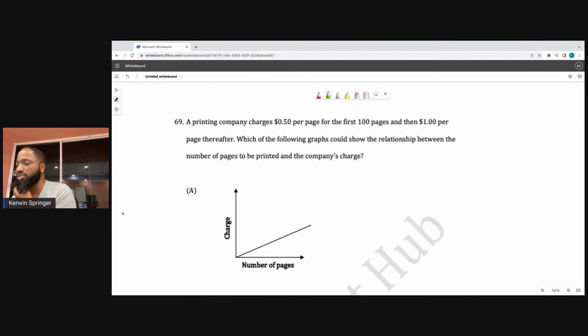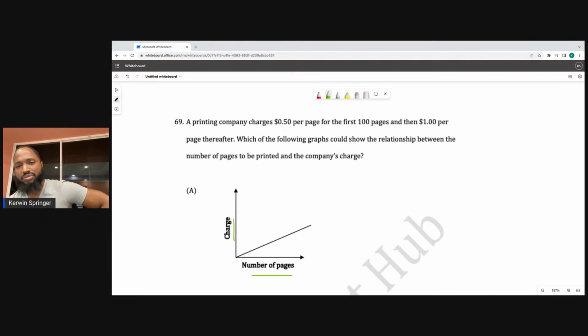A printing company charges $0.50 per page for the first 100 pages and then $1 per page thereafter. Which of the following graphs could show the relationship between the number of pages to be printed and the company's charge? This is the number of pages, this is the charge.